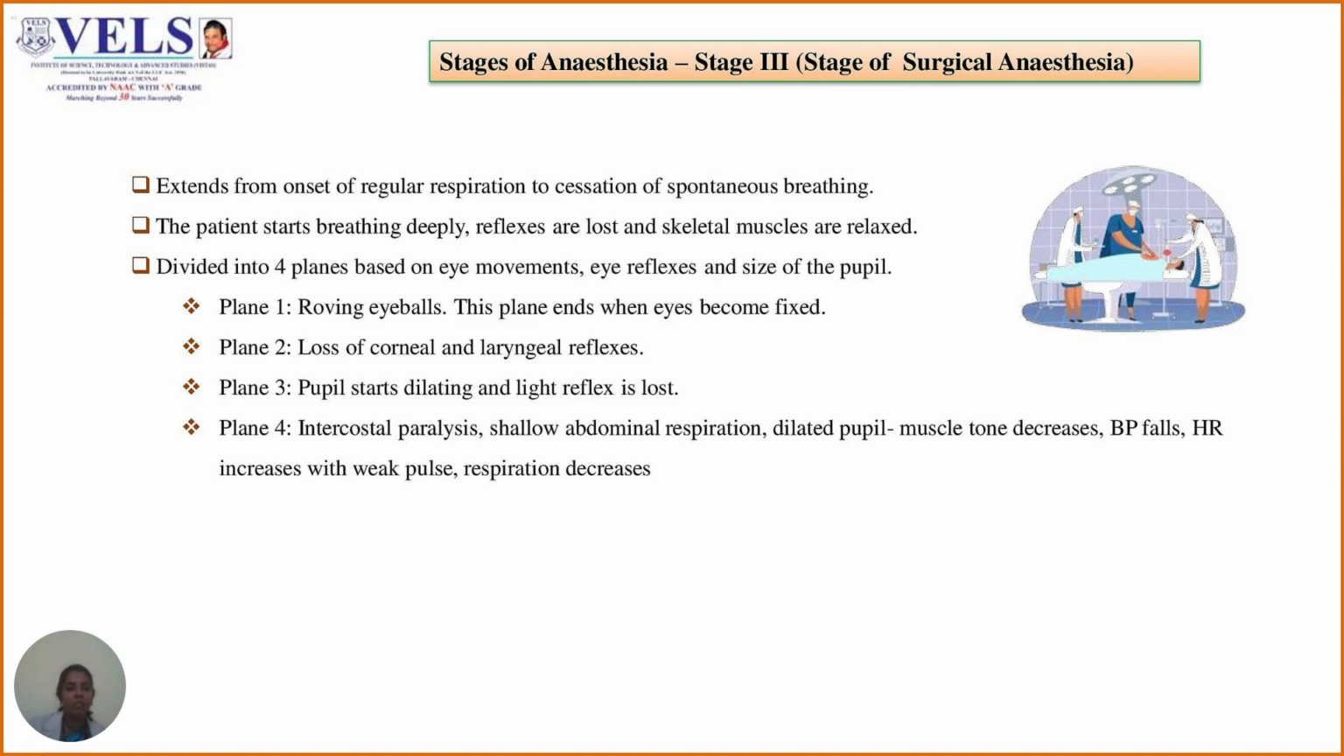In plane 1, roving eyeballs can be seen. That is, this plane ends when eyes become fixed. In plane 2, loss of corneal and laryngeal reflexes occurs. In plane 3, pupil starts dilating and light reflex is lost. In plane 4, intercostal paralysis, shallow abdominal respiration, dilated pupil, decreased muscle tone, blood pressure falls, heart rate increases with weak pulse, and respiration decreases.